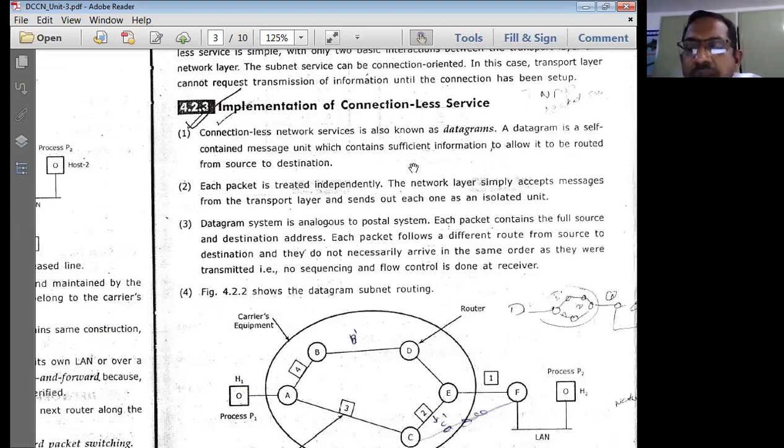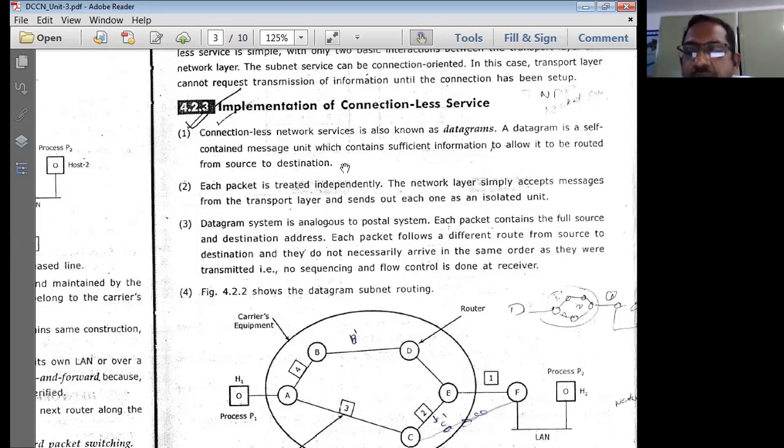Whatever fields are required for a message to be identified between source and destination, all that information has to be provided in this particular datagram. That is why it is called a datagram, a self-contained message unit.